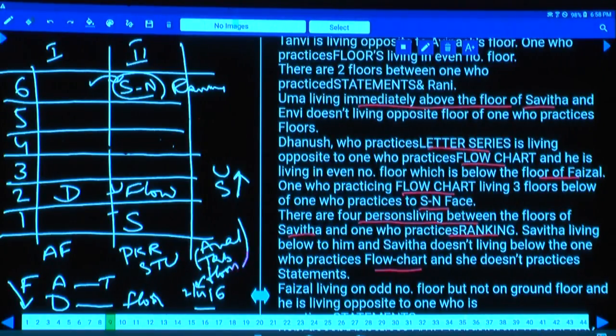But what is the other information here? Finally we got that Savita is on the ground floor. But Savita does not live below the one who practices flow chart, whereas here, finally, we have Savita below the one who practices flow chart. Hence there is an error in this question itself.